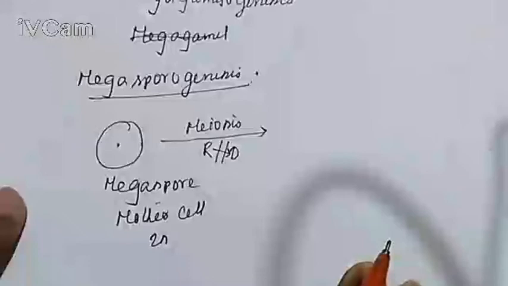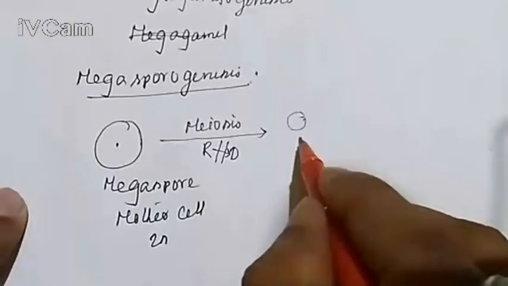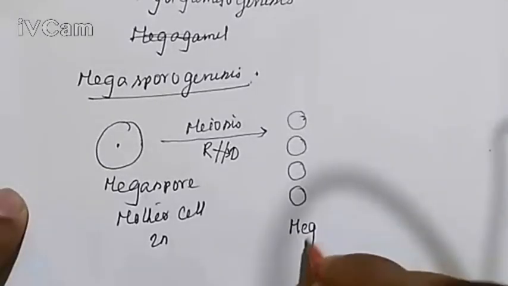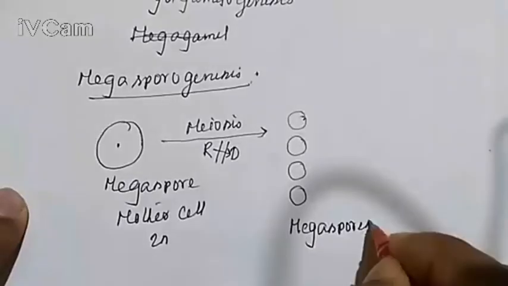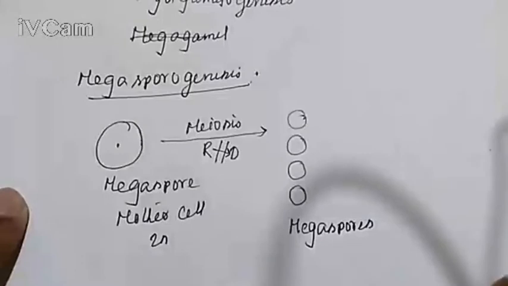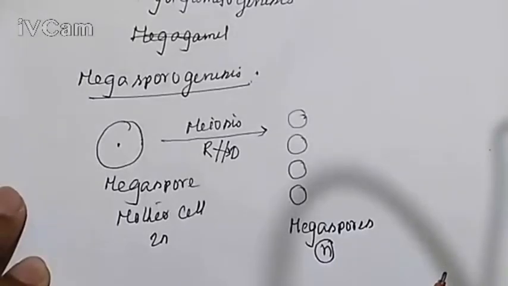After meiosis, a mother cell produces 4 haploid spores. This is the megaspore mother, and it produces 4 spores. These are megaspores. All the spores are haploid because these types of spores are produced from a megaspore mother.